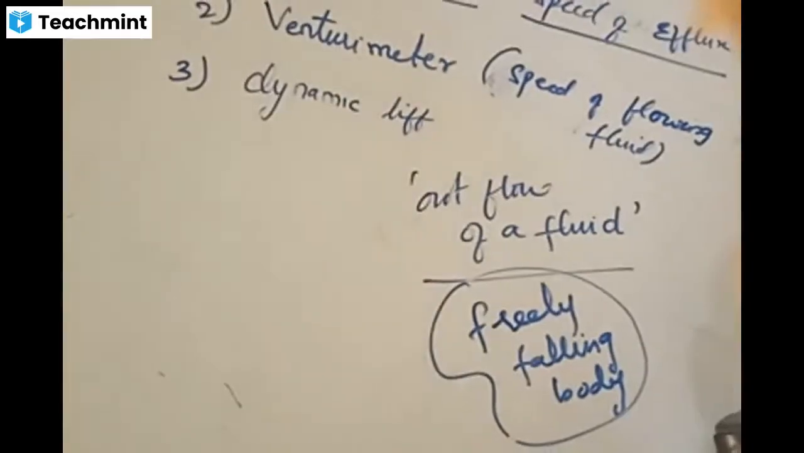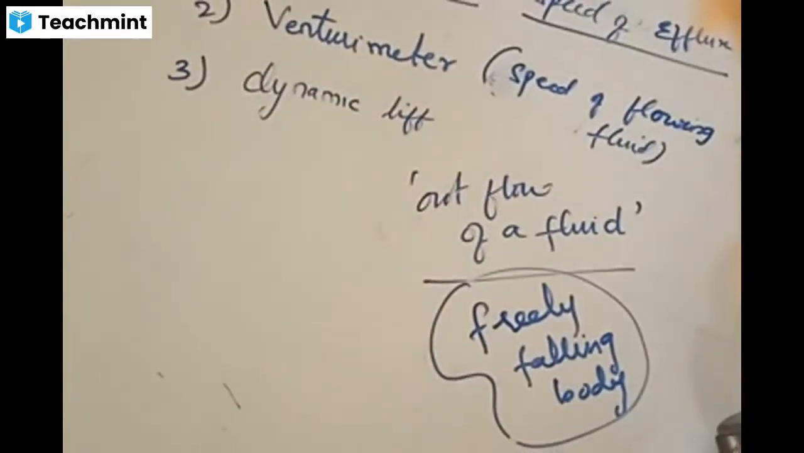What is Torricelli's law now? Torricelli's law states that any fluid ejecting in the atmosphere at a certain height will behave like a freely falling body. Is this point clear or not? If it is clear, then I'll go for the next one. Clear, Manjula? Hope it's clear for everyone.